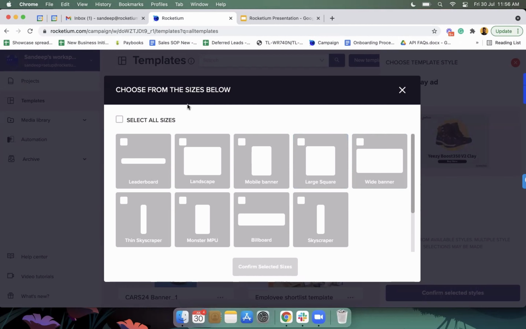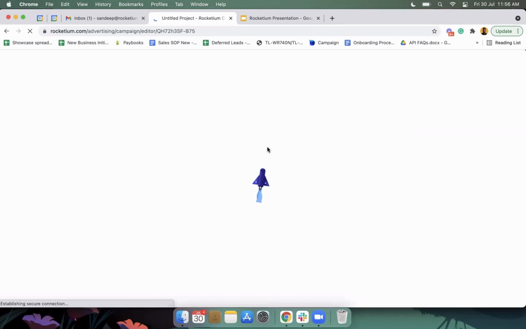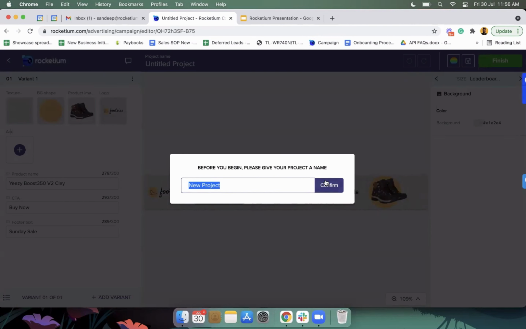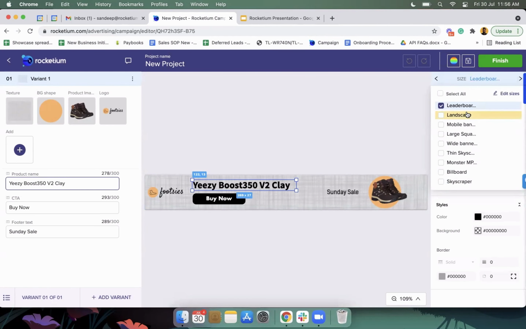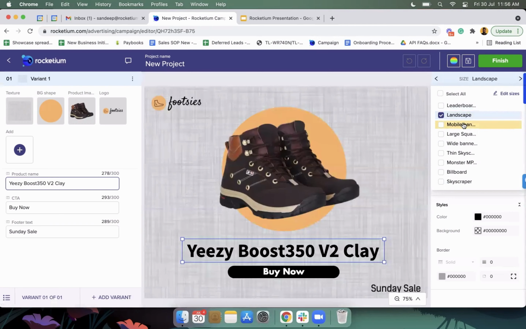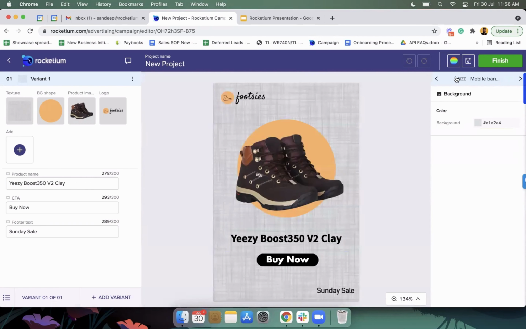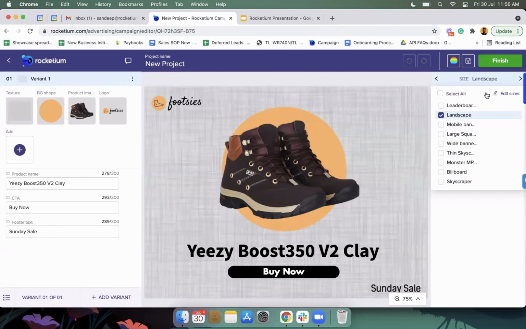Okay. So for this, let's say I selected all the sizes. I will go ahead and create a project using this. Now, in Rocketium, a project is nothing but a collection of certain creatives, unlike Adobe, wherein each creative is going to be individual. We'll go ahead and create a project here. You can see now there are different sizes for this particular template already defined here. Now what I can do is add more sizes as well.